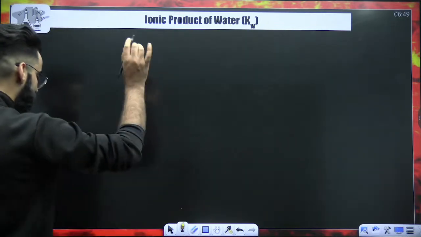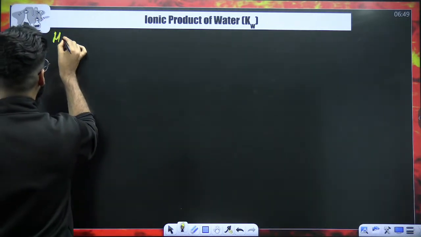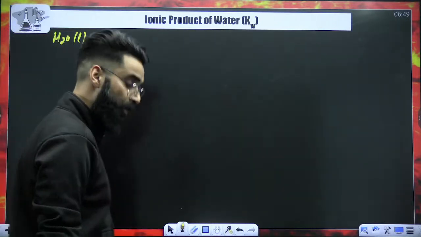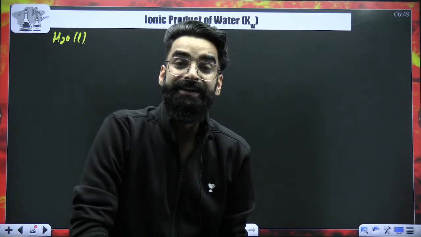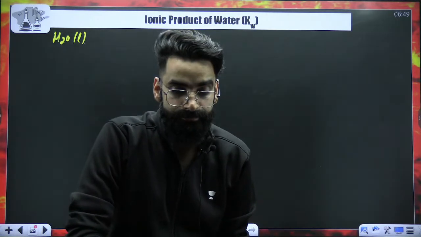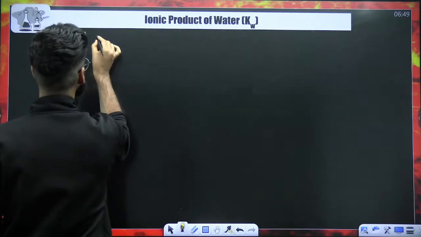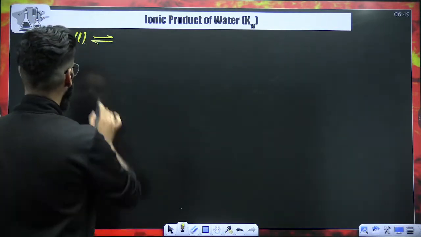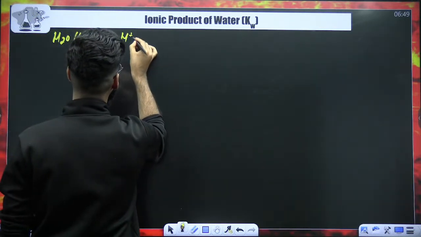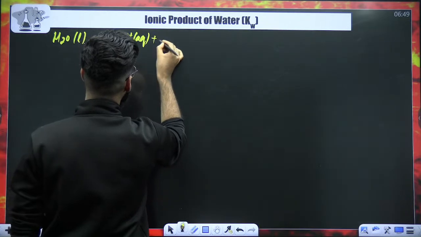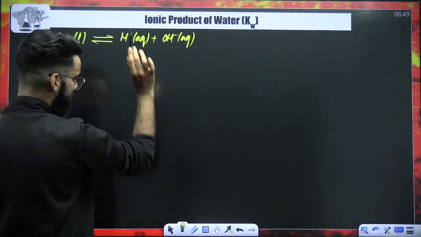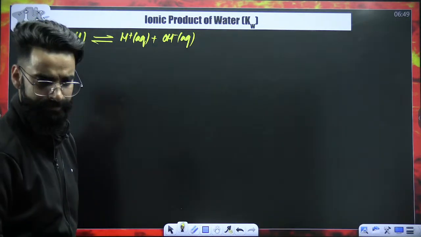Try to understand. My dear students, for example, you have got pure water in the container. Let me tell you, pure water is again considered as a weak electrolyte. If pure water is considered as the weak electrolyte, it will also remain in equilibrium with its ions. Its ions are H positive aqueous and OH negative aqueous, or you can write H3O positive aqueous, OH negative aqueous, by solvation.